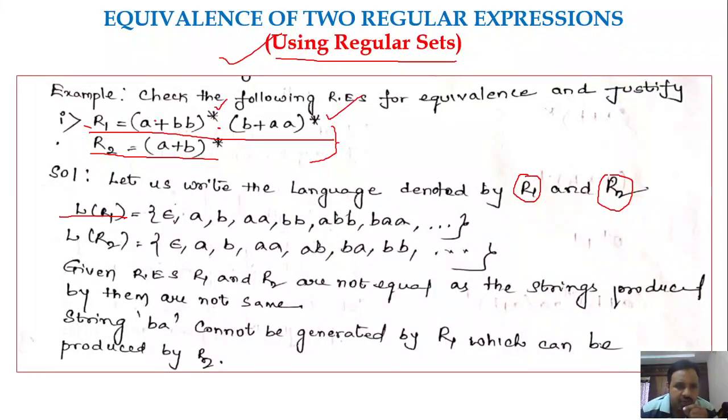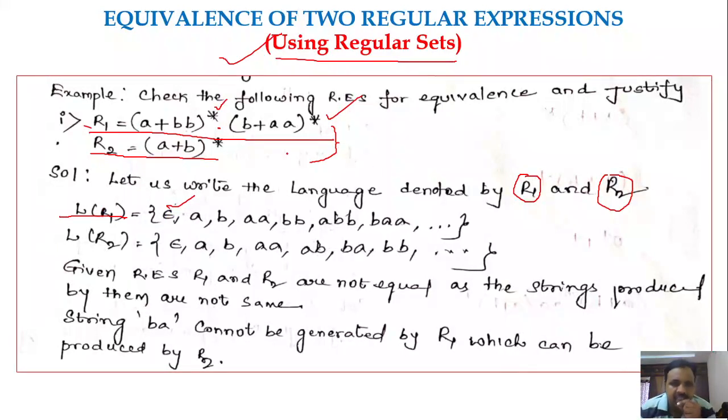What you need to do is generate the possible strings based upon the given pattern, right? In this case, the first basic string which is going to be accepted is epsilon. Why? Because both are Kleene closures. Whenever we have a Kleene closure, the basic string which is accepted is epsilon. So epsilon will be in the language, right?